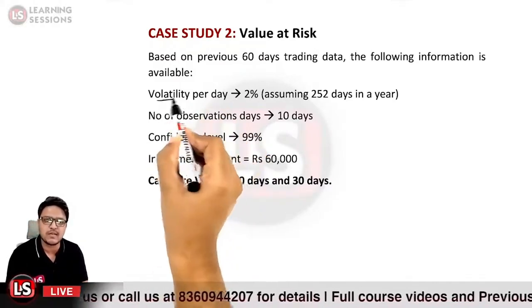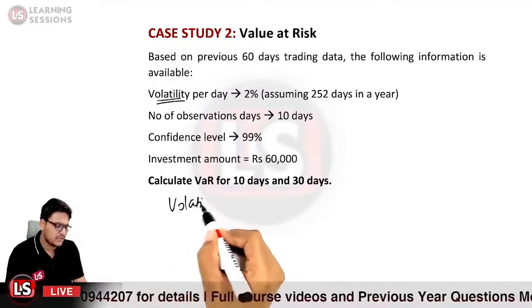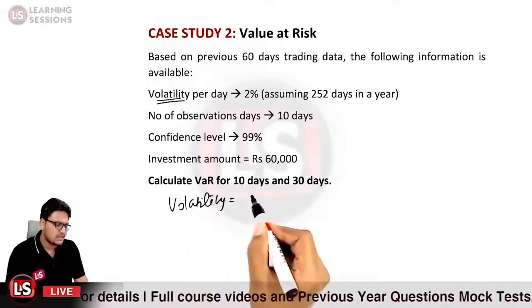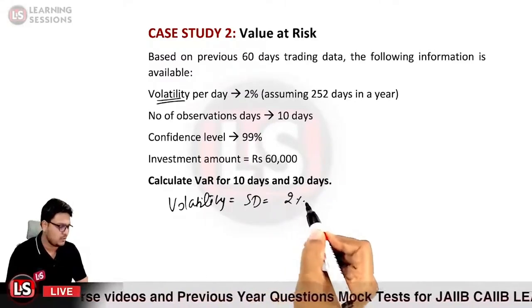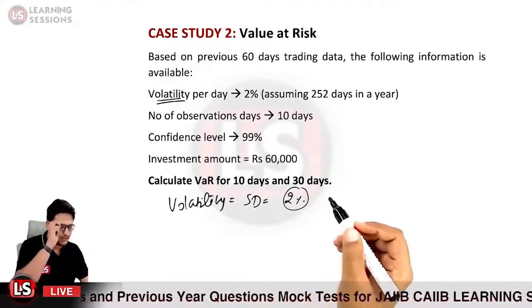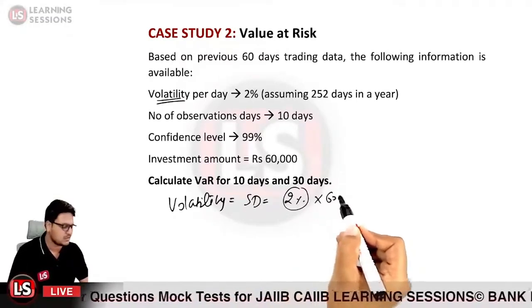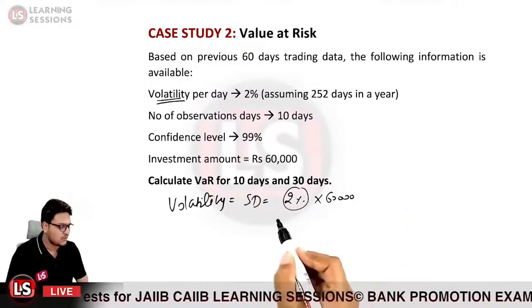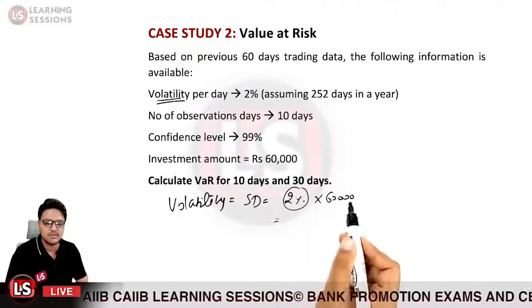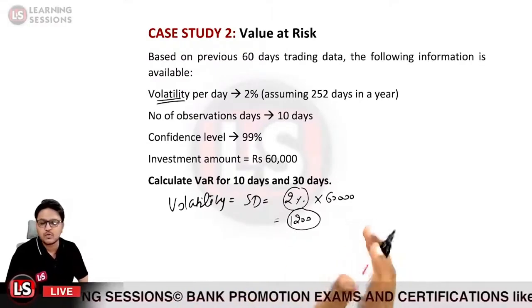So if you remember, what does volatility mean? Volatility is basically equal to the standard deviation. And when we say standard deviation per day, it is given to be 2%. So 2% of what? 2% of the invested amount, which is rupees 60,000. So what would be the volatility? 2% of 60,000 is equal to 1200, if I'm not wrong. It is equal to 1200. So it means what?